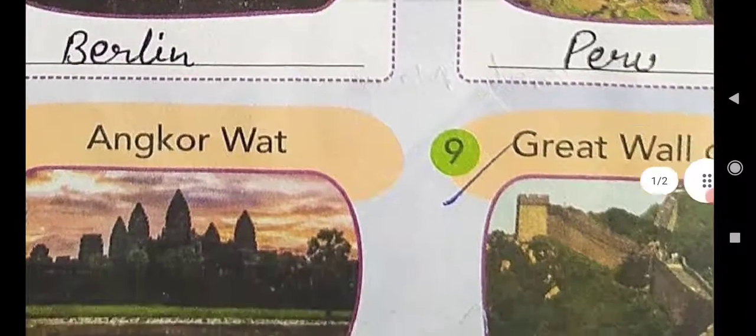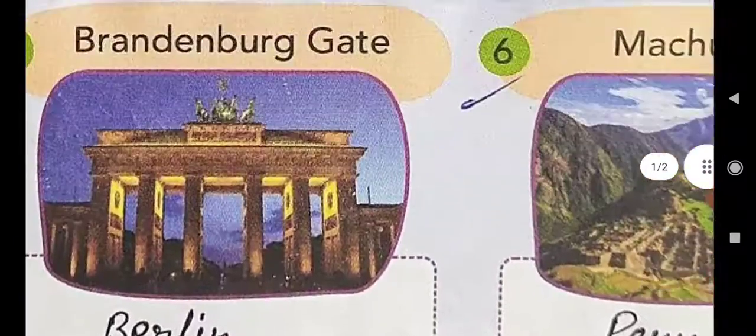Next is 9th one, come here. Great Wall of China. I think this is known to all of you. It is a very famous landmark of country China. The spelling of China is China. Okay.